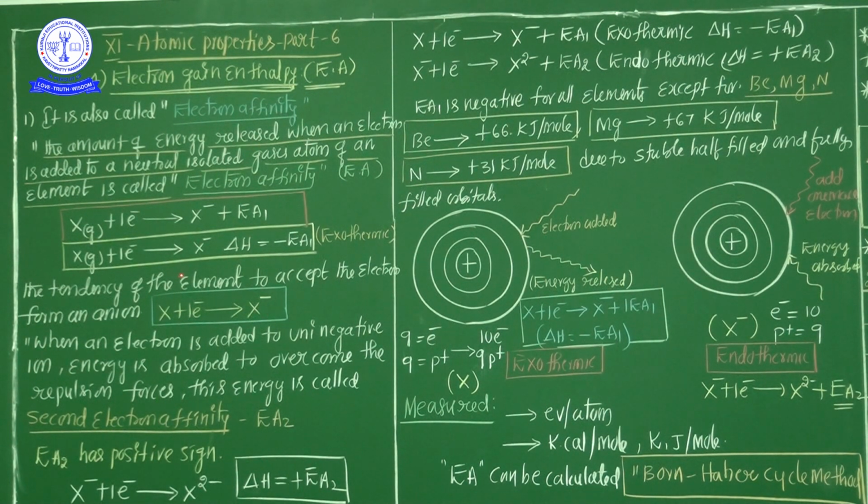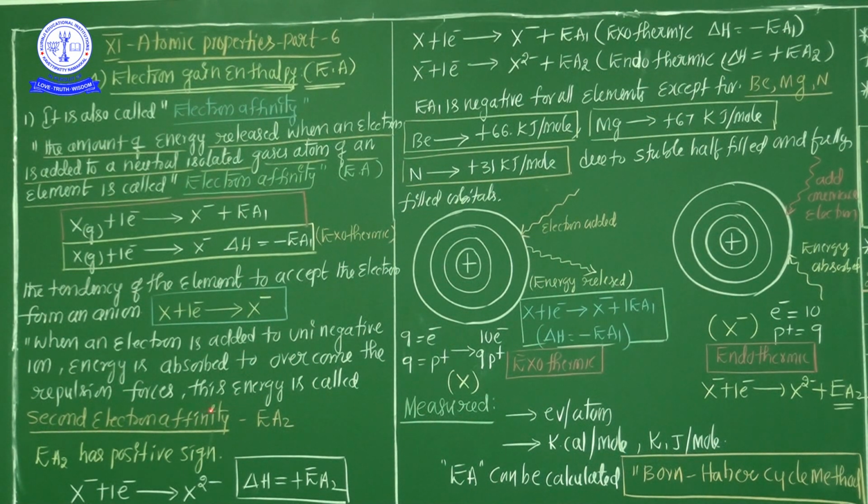In the case of a neutral atom accepting one electron, energy is released. That energy is called exothermic energy, because energy is released, and the sign is negative. So first electron affinity has a negative sign. Then when the uni-negative ion tries to accept one more electron, energy is absorbed because an extra electron is already there. The upcoming electron does not easily enter the atom, so more repulsion forces are there.